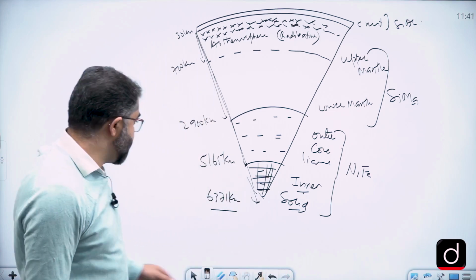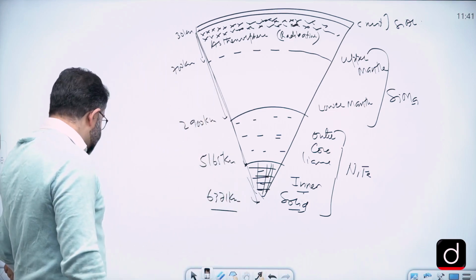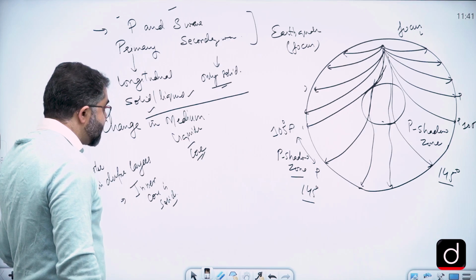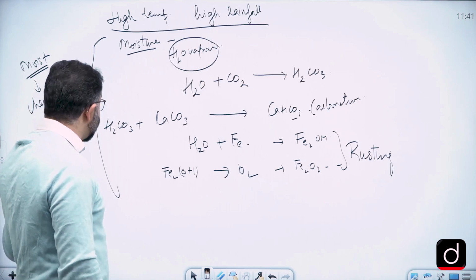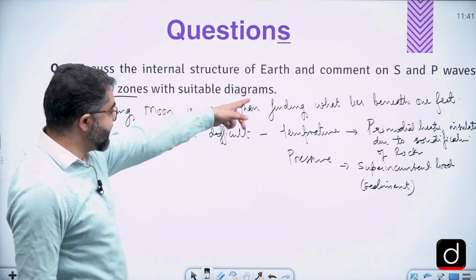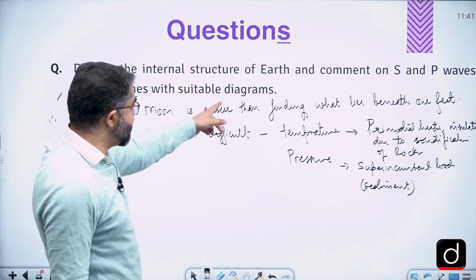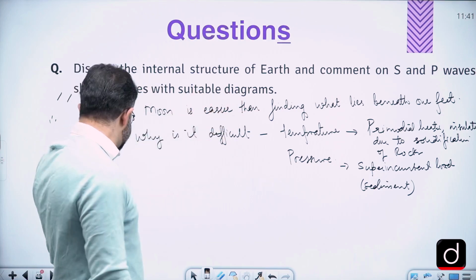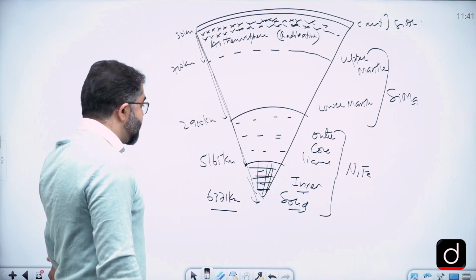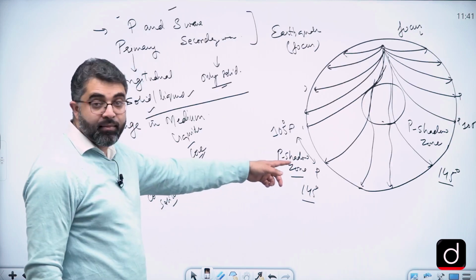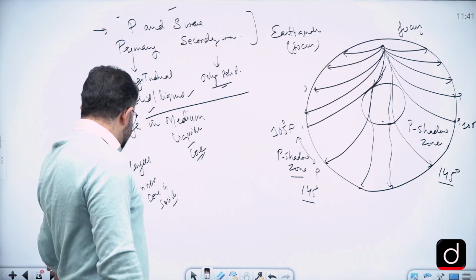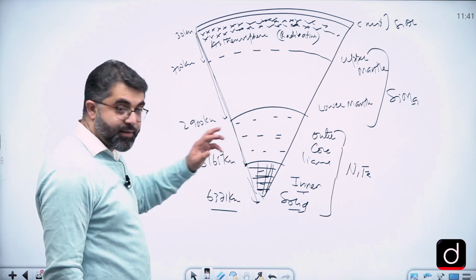So, one of the major sources of information, let's now structure the answer. Let's go back to the question. Question is, discuss internal structure of Earth and comment on S and P wave shadow zone with suitable diagrams. So, we have drawn the suitable diagrams. This is the suitable diagram, and another diagram if we have to draw is the internal structure of Earth.